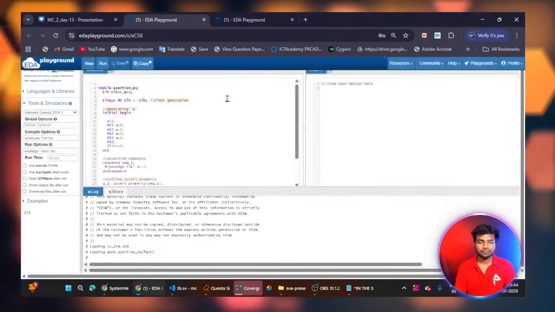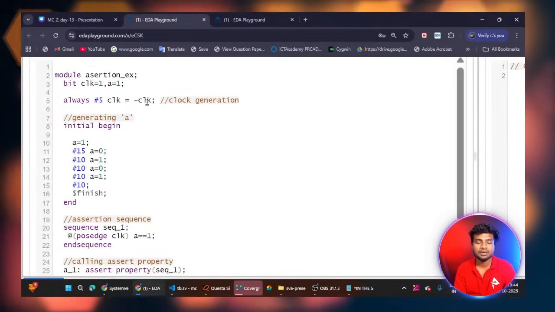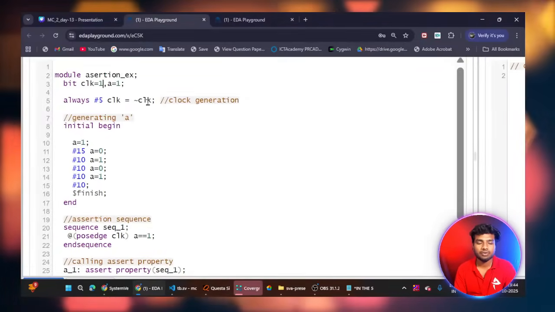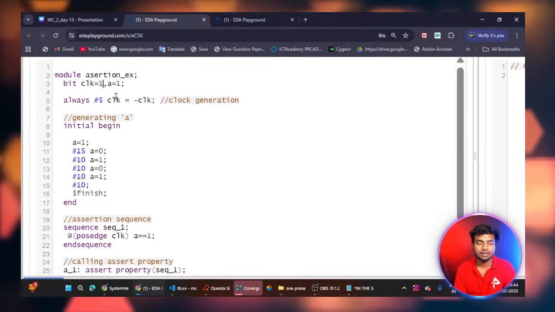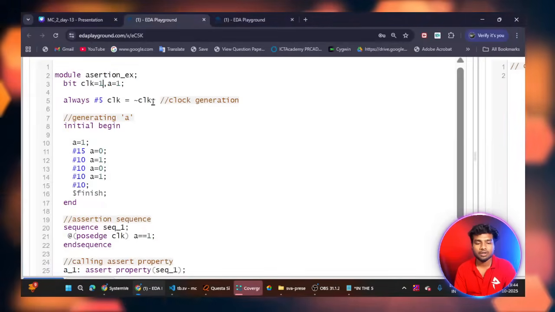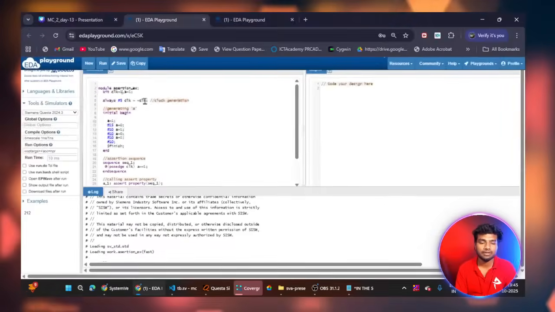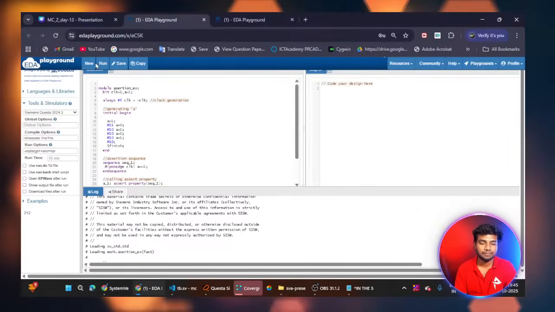Initially the clock is 1, and then not of clock, not of 1, means 0 is assigned to the clock. Then that 0 comes over here, and not of 0 is 1, and that 1 is assigned to the clock signal, and then 1 comes over here. This is how it's working.